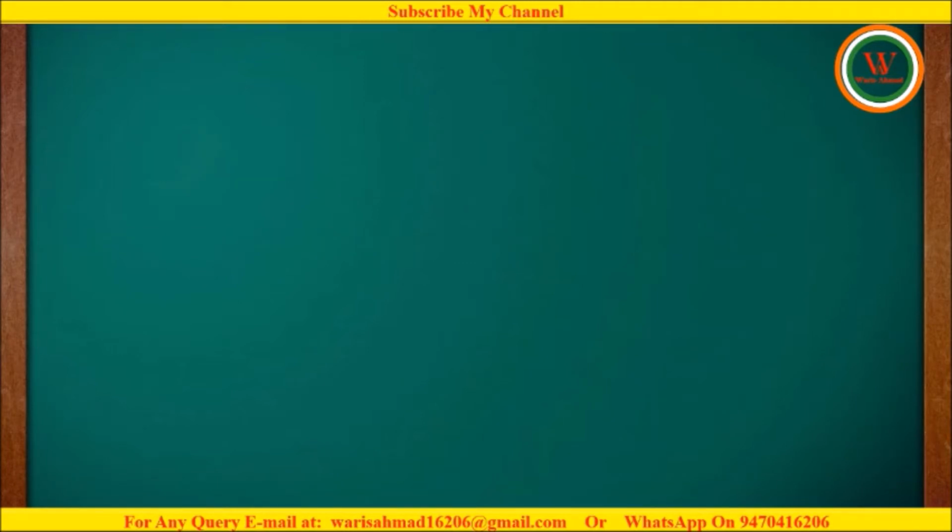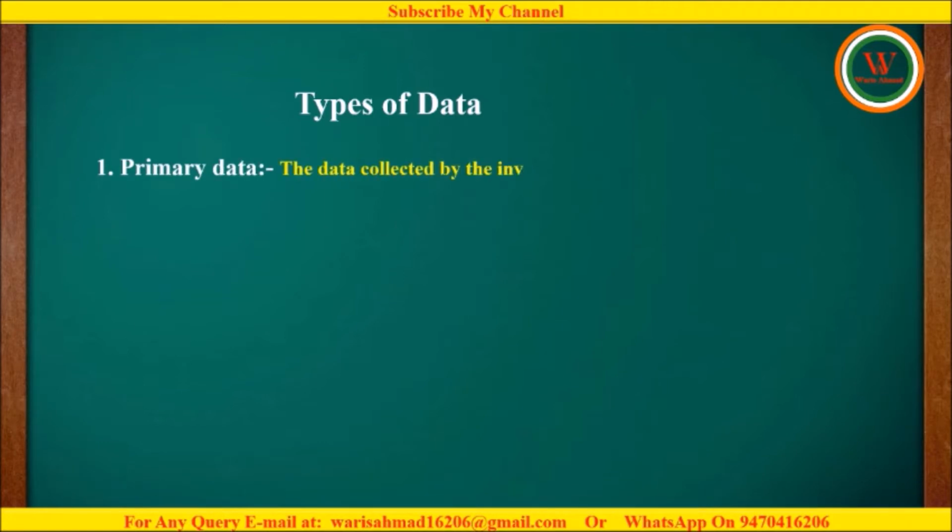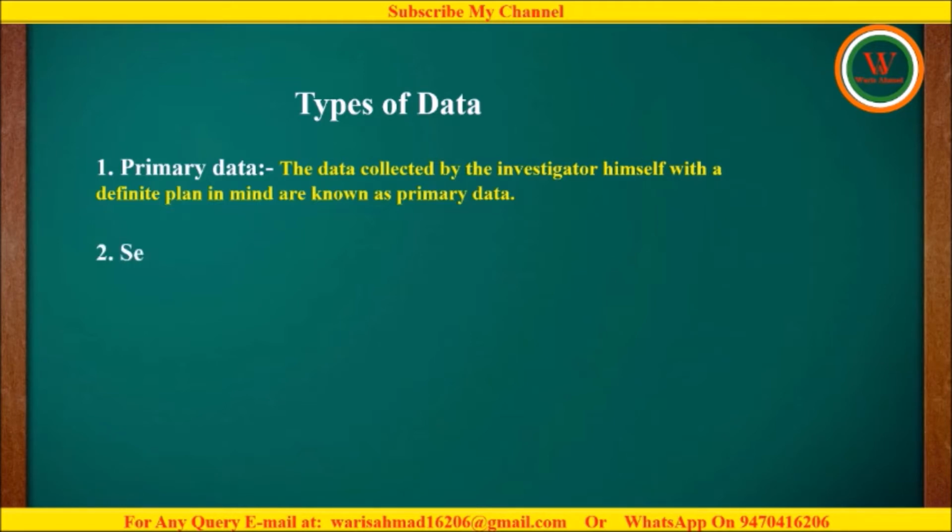Now, the next topic is types of data. The very first type of data is termed as primary data. The data collected by the investigator himself with a definite plan in mind are known as primary data. It means that when the investigator collects the data himself, then that type of data is termed primary data. But on the other hand, the second type of data is secondary data.